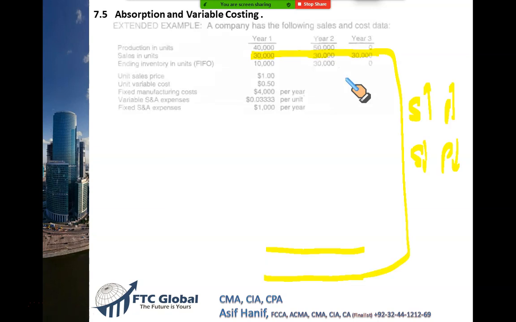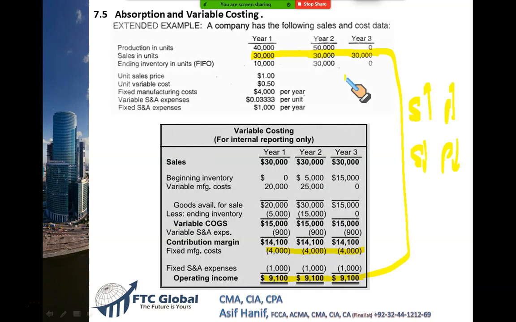But in variable costing, you cannot manipulate. Your profit will move exactly in the same line as your sale and production. So for how long can you do that? Maybe you can do it in year 1, year 2, year 3. You cannot do it for the long term. Maybe you can for a couple of years, but this method will not help you more, because overall in the long term, both systems will show the same profit.